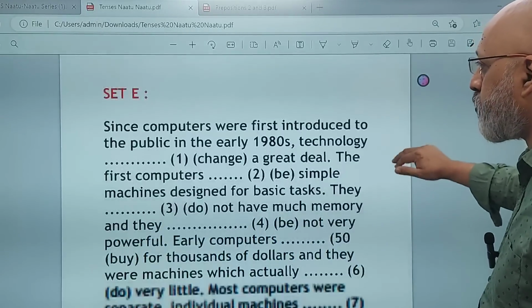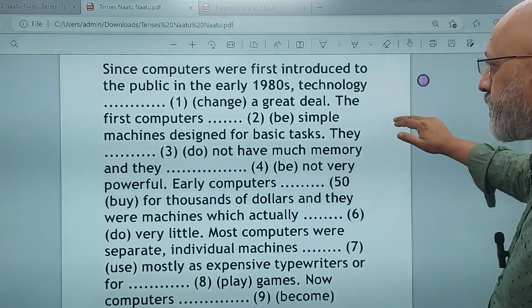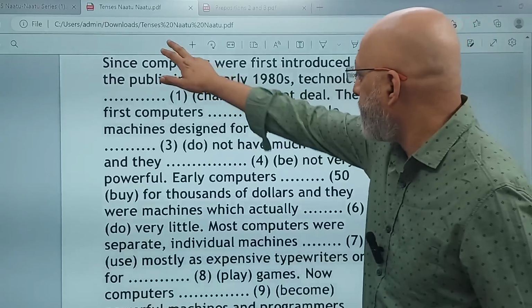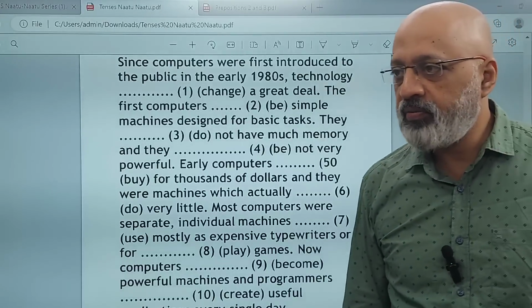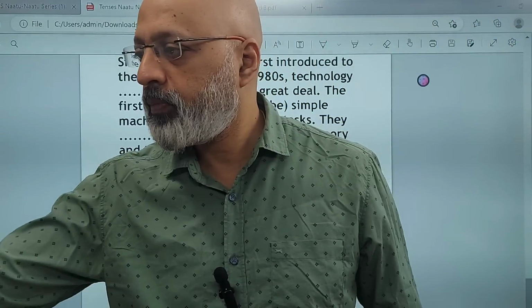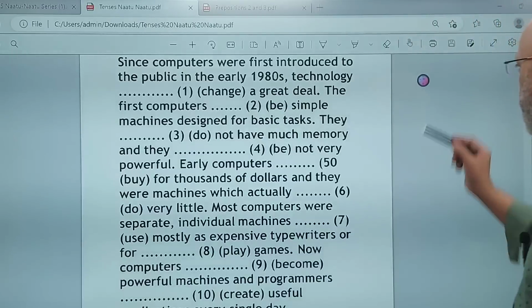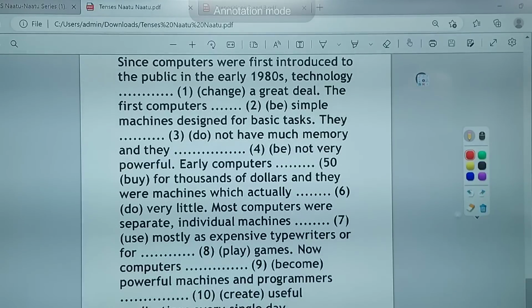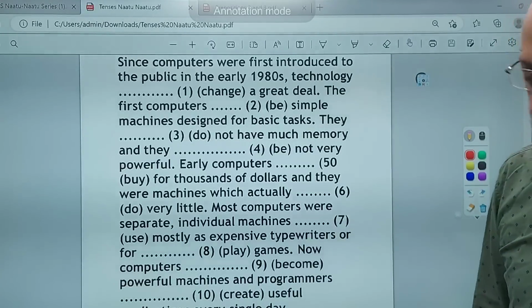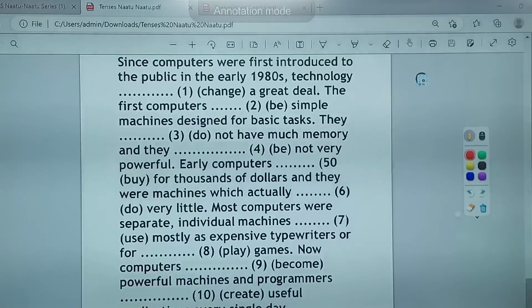Set E, last one. Okay, pardon, answer, and then we will get on with it. This is about computers being introduced in the 1980s in India.